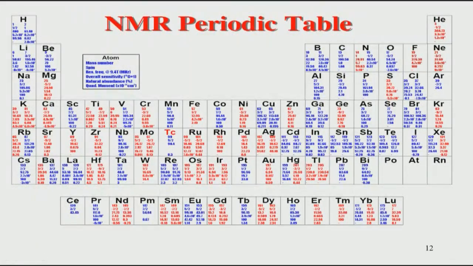Abundance is something we will be referring to again and again in this course. Abundance basically means, in a given natural state, what percentage of a given isotope is present in that molecule. For example, carbon 12 is 99% naturally abundant, which means 99% of the atoms in a molecule containing carbon are carbon 12, and 1% are carbon 13.